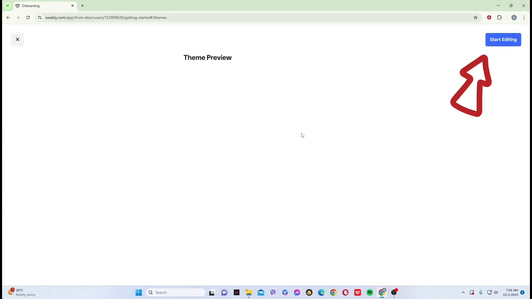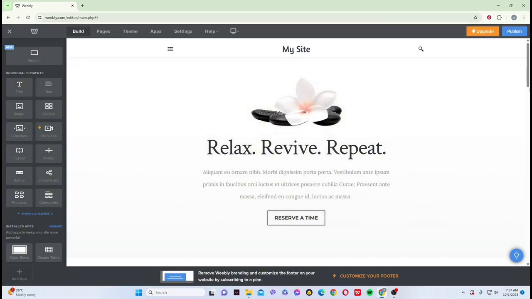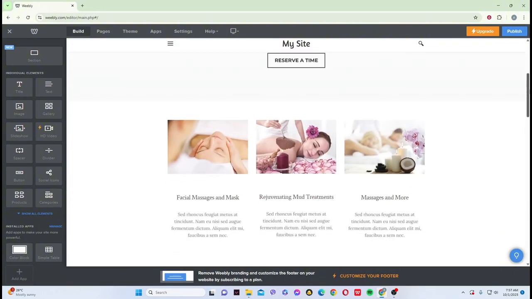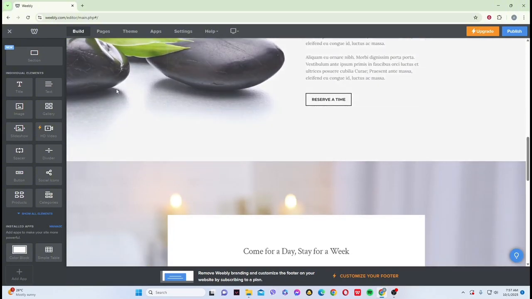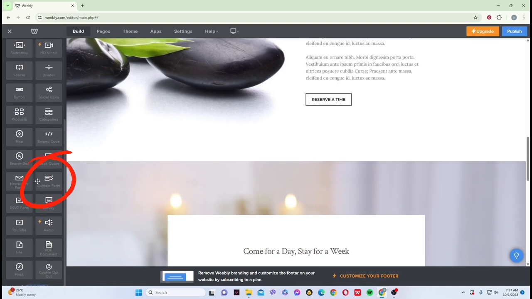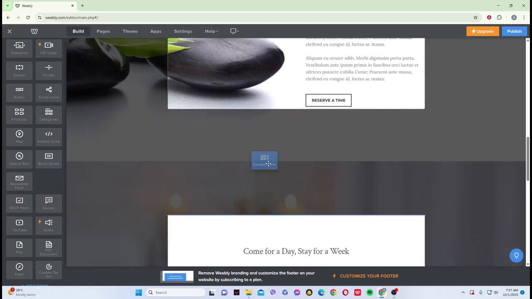Then, click on Start Editing at the top right. Now, once inside the editor, you need a contact form. So go to one section. Then, on the left panel, select Show All Elements. And from the options, scroll down until you see Contact Form and drag it to your website.